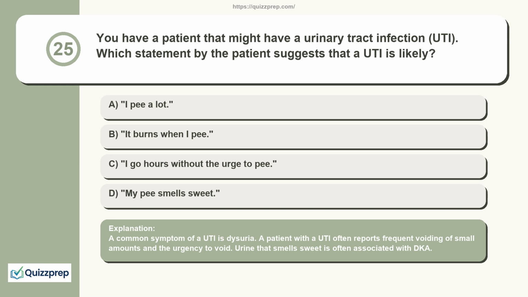A common symptom of a UTI is dysuria. A patient with a UTI often reports frequent voiding of small amounts and the urgency to void. Urine that smells sweet is often associated with DKA.